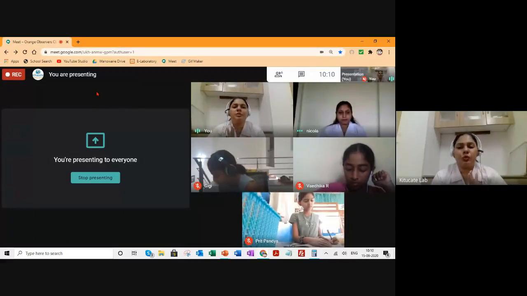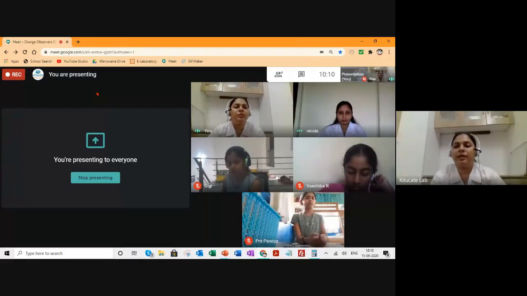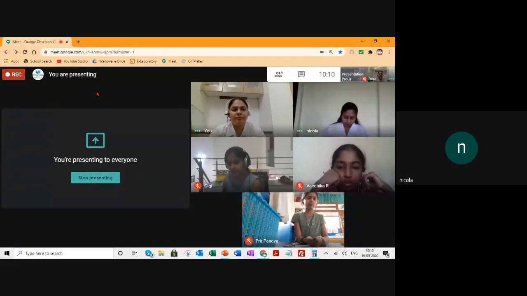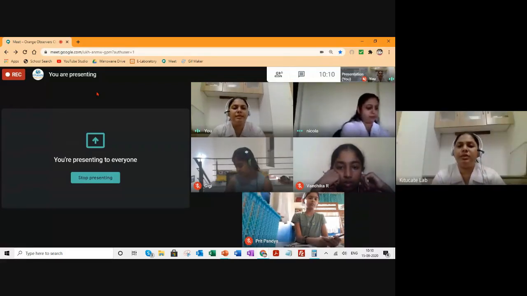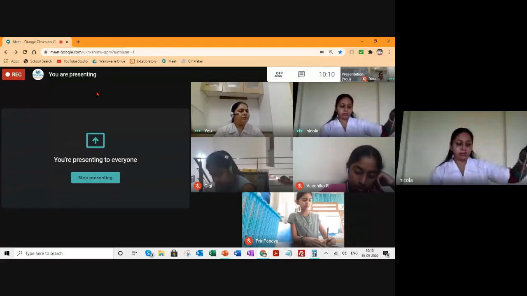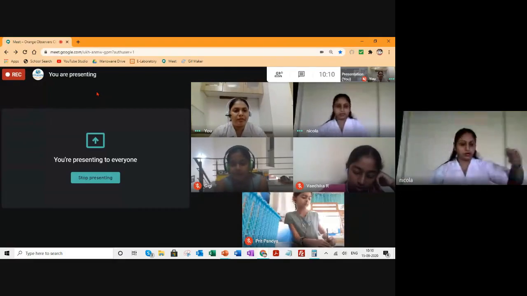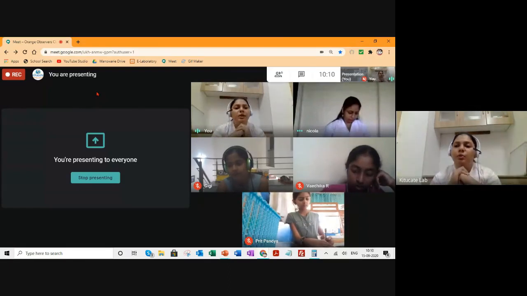Initially, Nicola ma'am had taken the length of the pendulum as 1 meter. Now she will reduce the pendulum length. What is the new length of the pendulum, Nicola ma'am? 50 centimeters. So in part C, you will write L is equal to 50 centimeters, which is equal to 0.5 meters. It is reduced to half.